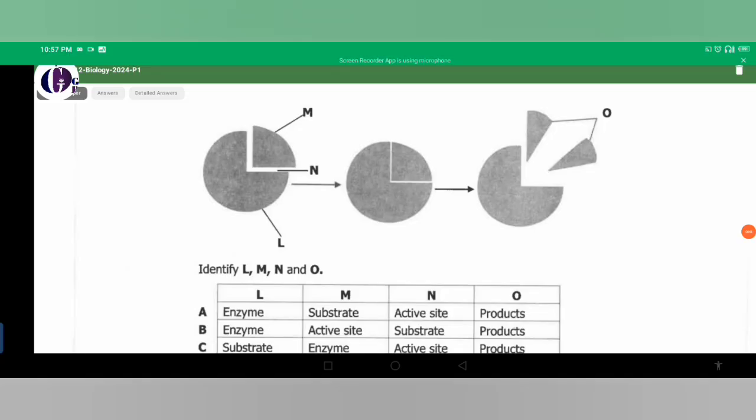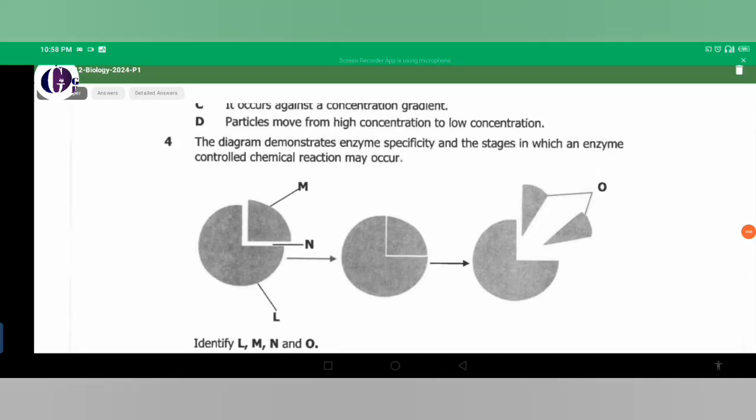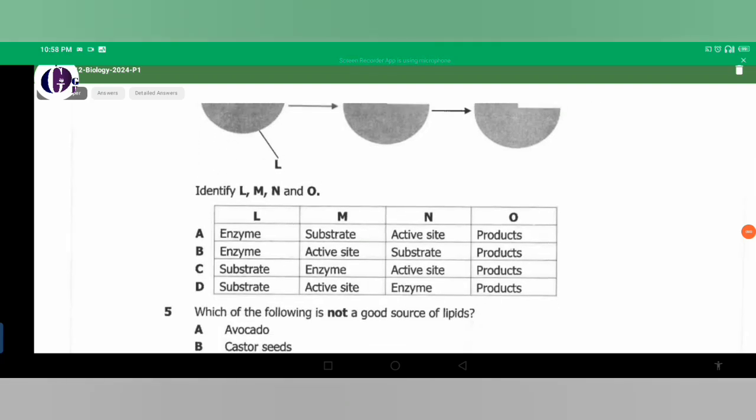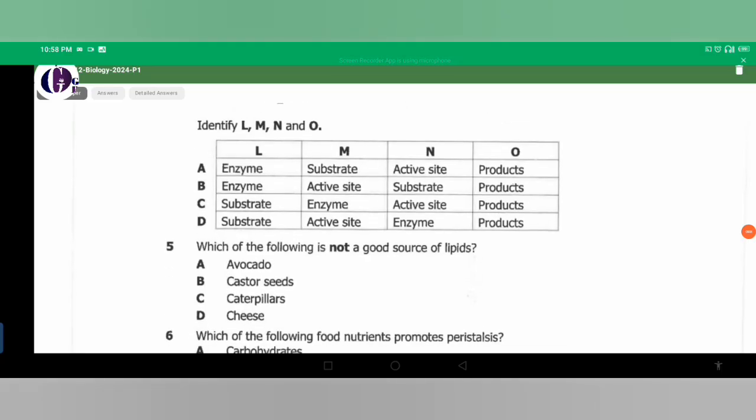And then we see N, that is the site where an enzyme is very active. It's called the active site. And O are the products of M. So what is the answer for question number 4? A. L is enzyme, M is substrate, N is active site, and O is representing products.